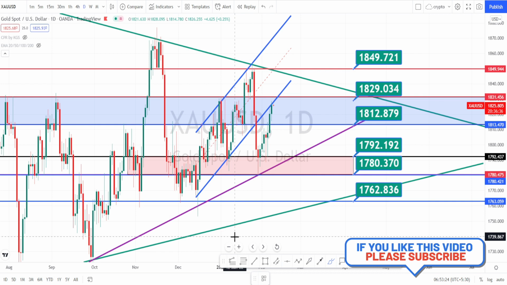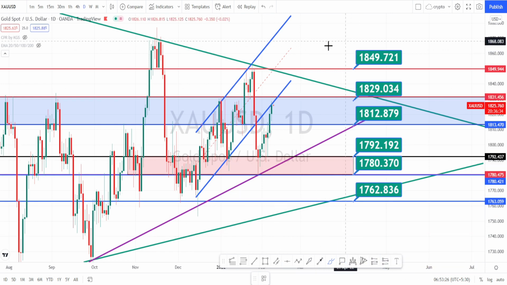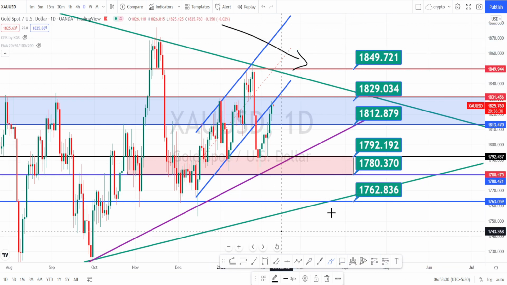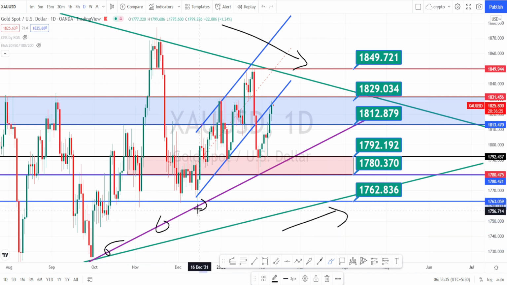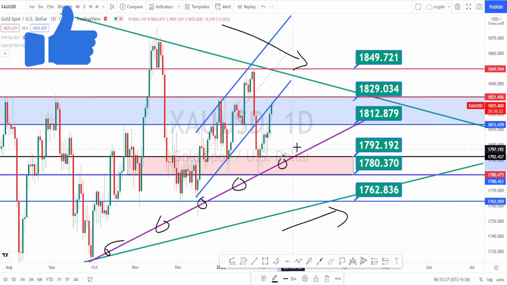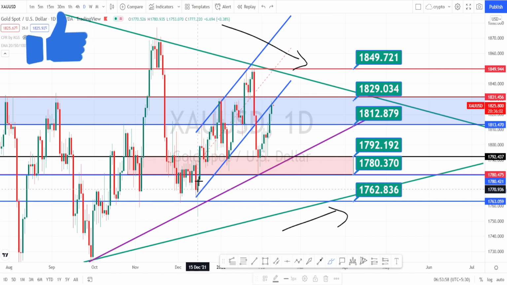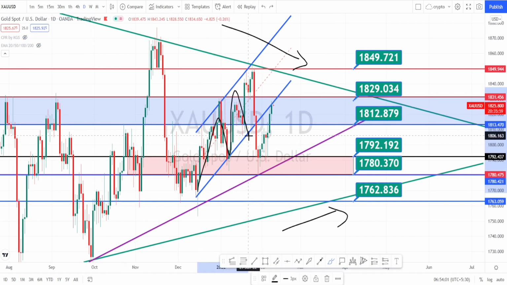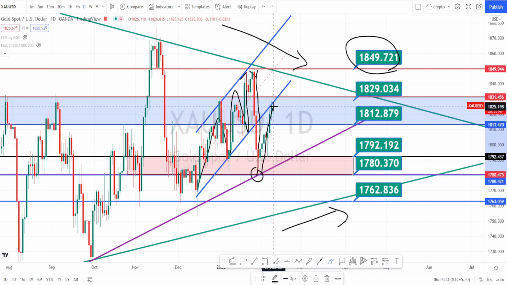I'm in daily time frame now. When we look at the price action in daily time frame, it is still trading within a symmetric triangle pattern, and inside the symmetric triangle pattern the currency pair is moving in a very nice bullish trend, taking support on the trend line or the support line. Previously it was moving within a bullish channel pattern, in a bullish trend, and took resistance at the level of 1849, and trend reversal happened and took support on this trend line or the support line, and currently the price action is in a very nice bullish trend.